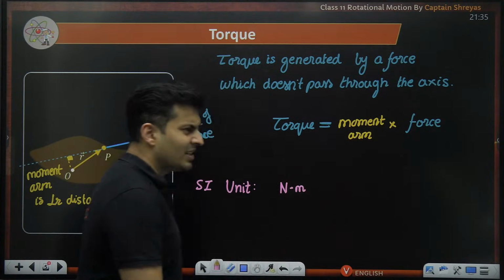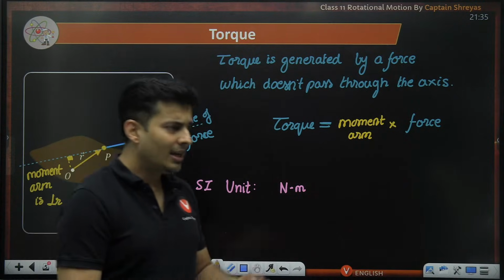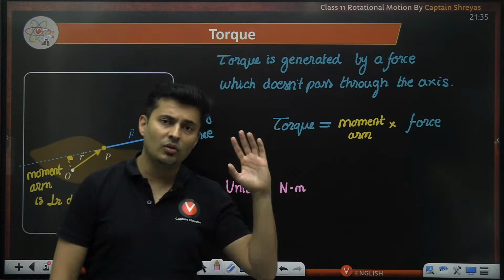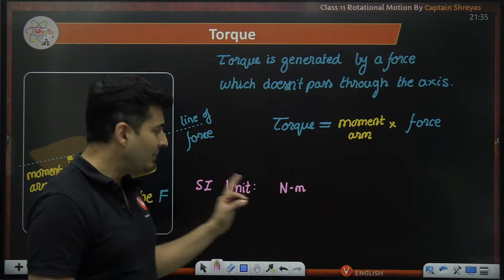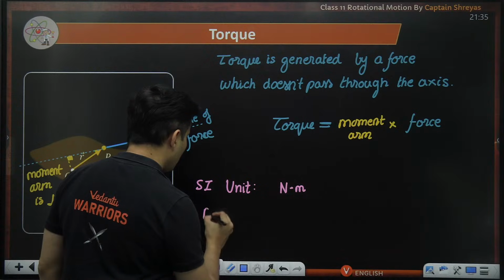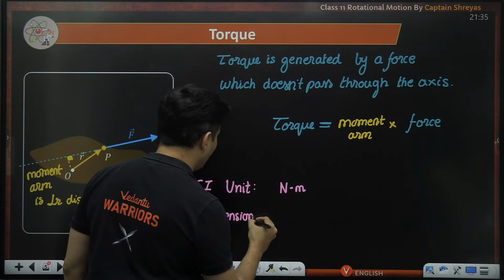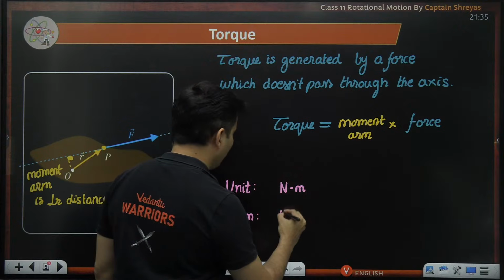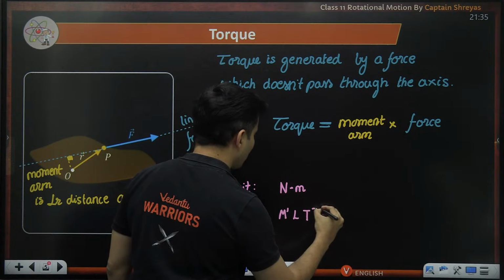Now, a lot of people say, sir, Newton into a meter is a joule. So why can't I write joule? No, joule has its exclusive rights only for work and energy, not for anything else. Although dimension-wise, it is the same thing. Dimensionally speaking, it's the dimension of force with one more length in it. The dimension of force was mass into acceleration, L into t raised to minus 2.